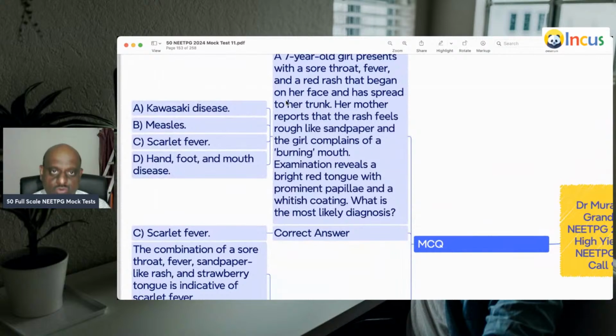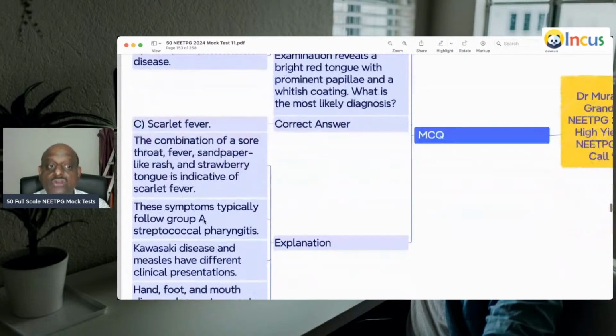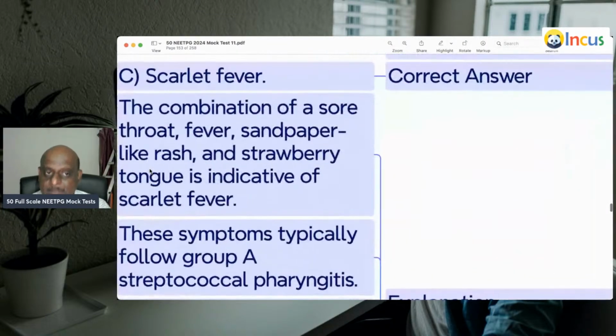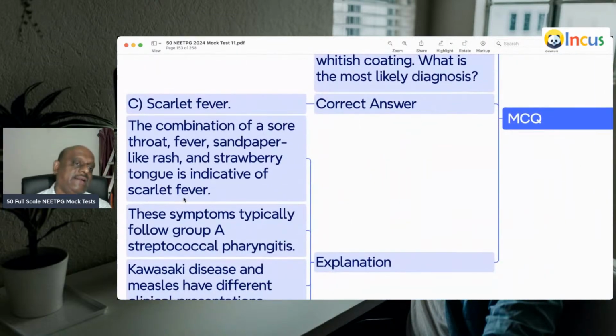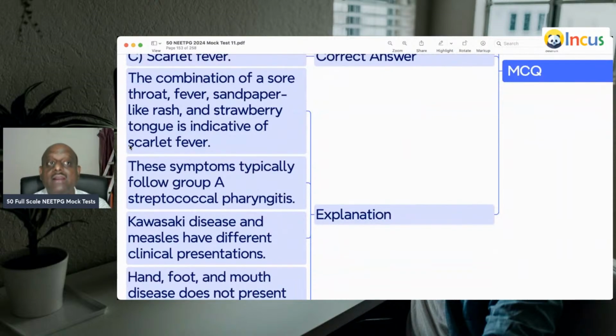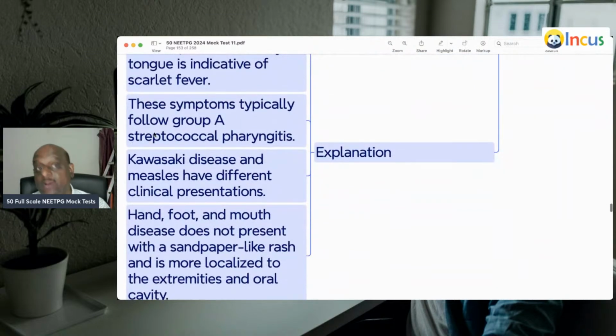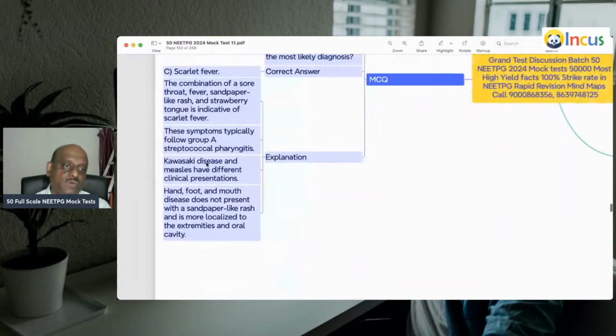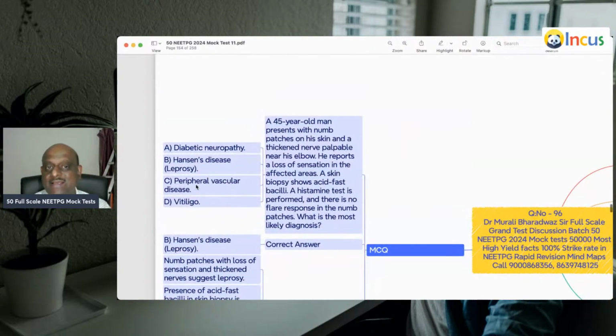A 7-year-old girl with a sore throat, fever, and red rash that started on her face and has spread to her trunk. So sore throat, fever, sandpaper-like rash, and strawberry tongue are indicative of scarlet fever, which is caused by group A streptococcus, is what you need to remember.